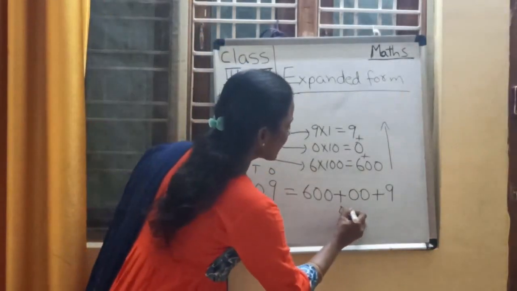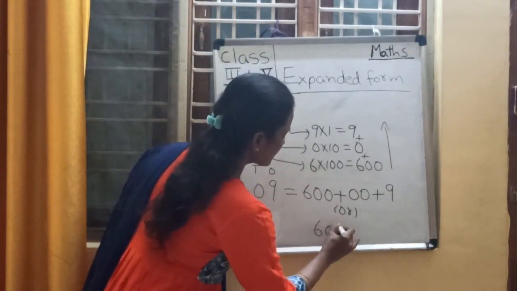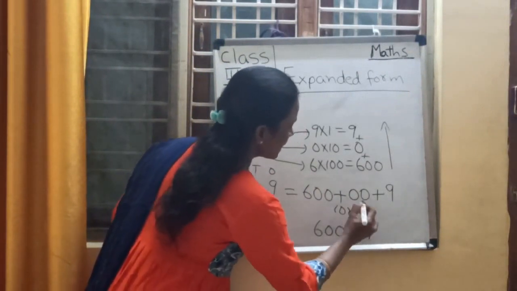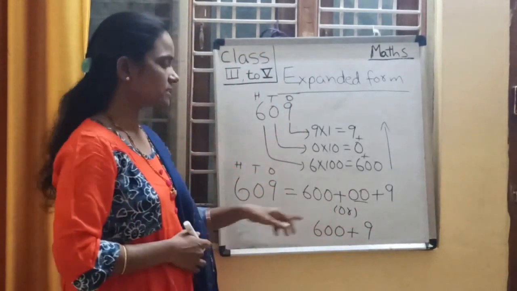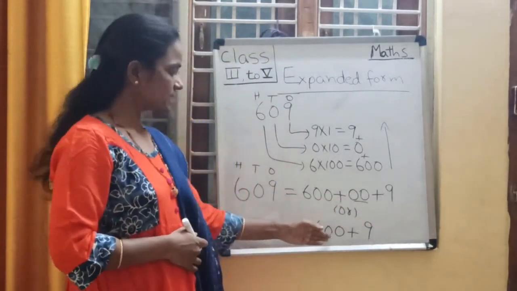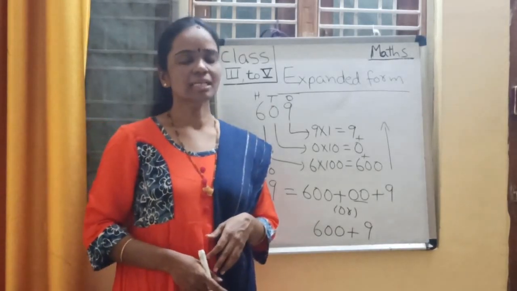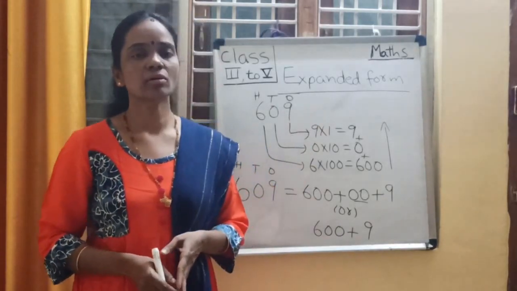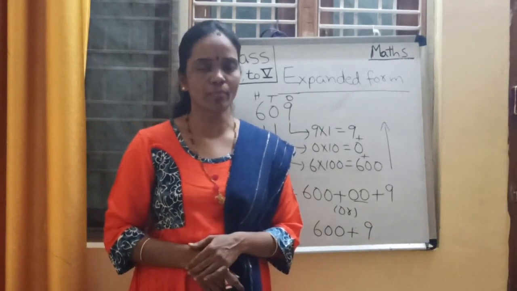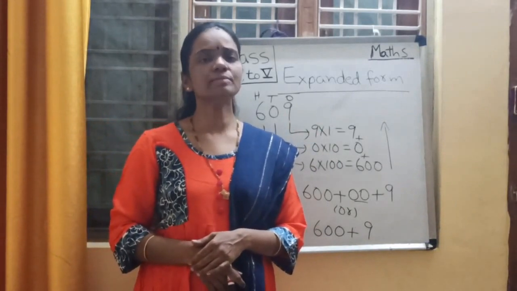Or you can write 600 plus 9. You can skip the 0 because it is 0. So this is the expanded form for this number. Have you understood, children? So from these two examples, what is an expanded form?